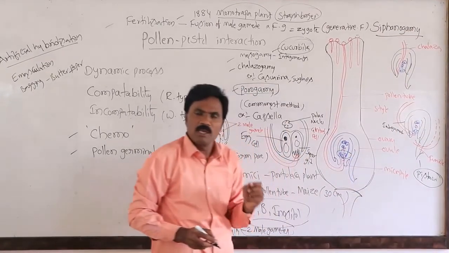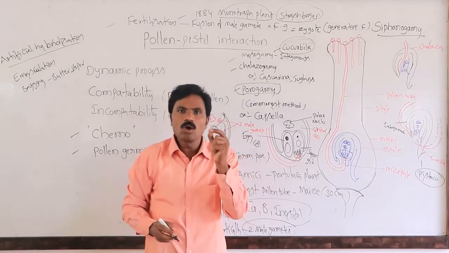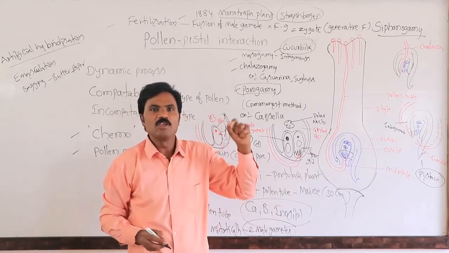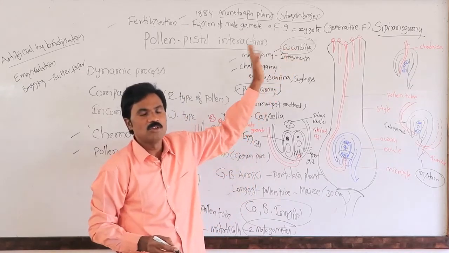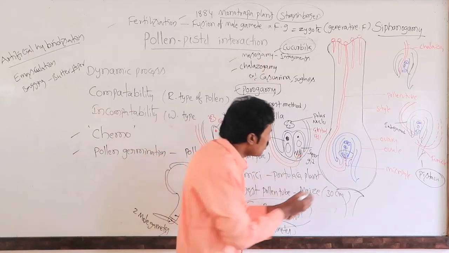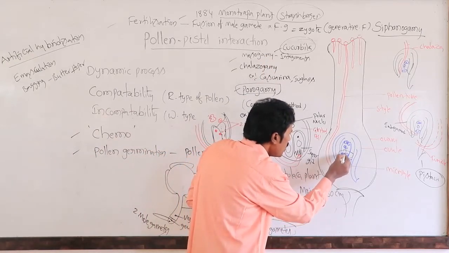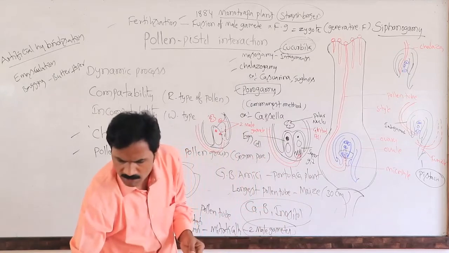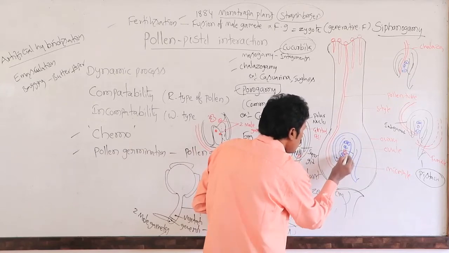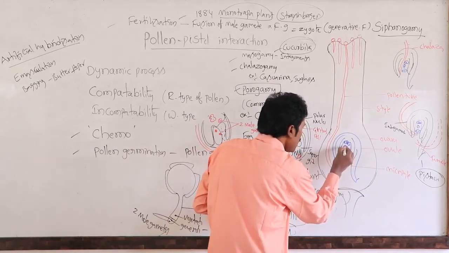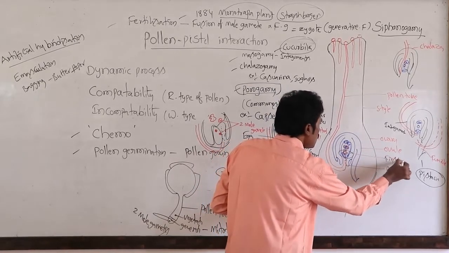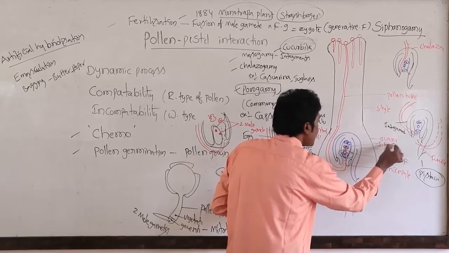What is meant by siphonogamy? Entering of the male gamete along with the pollen tube into the female. That is what we call siphonogamy. Here siphonogamy takes place. This is what we call the first fertilization. Then the second fertilization: there is one male gamete that fuses with the female gamete and forms the zygote. One more male gamete fuses with the central cell. This is the first fertilization, this is the second fertilization.